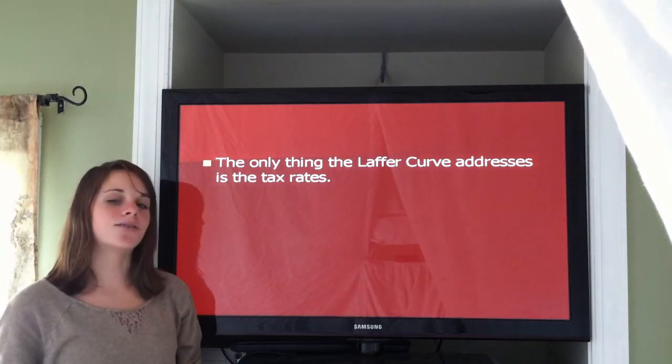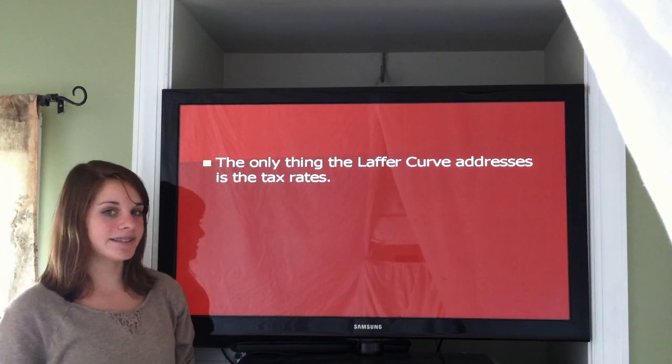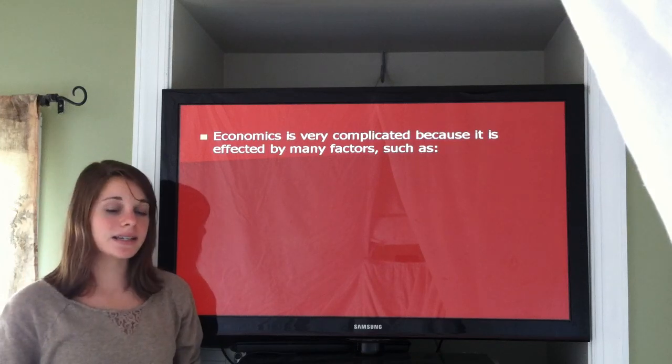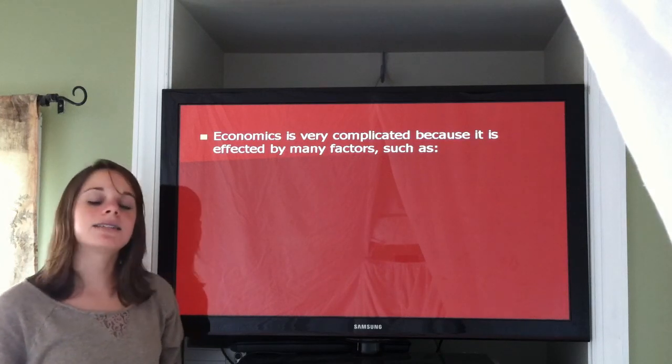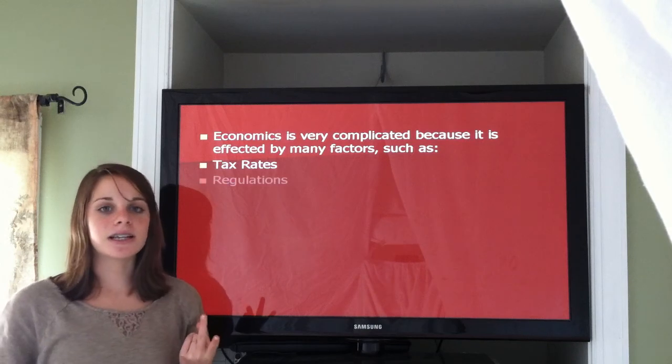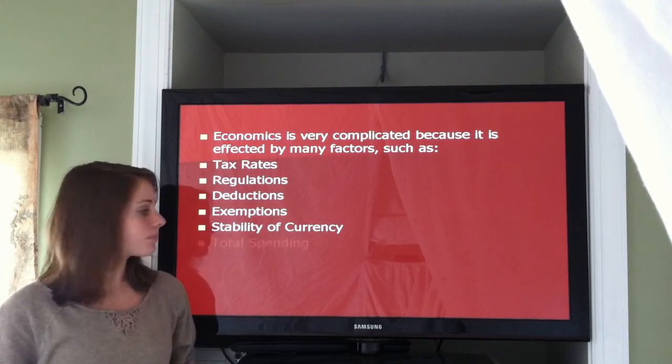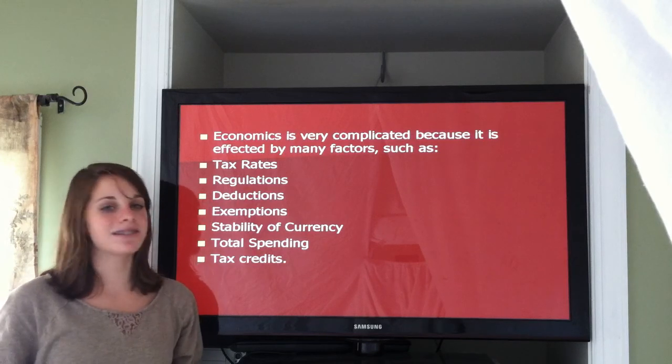The only thing the Laffer Curve addresses is the tax rates. Economics is very complicated because it is affected by many factors, such as tax rates, regulations, deductions, exemptions, stability of currency, total spending, and tax credits.